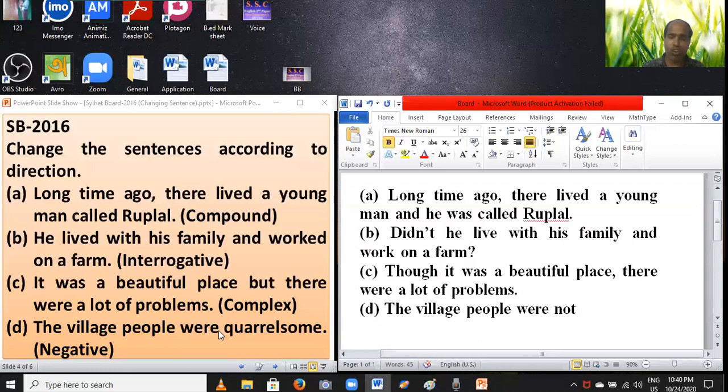You have to set not, and you have to set the antonym of the word quarrelsome.